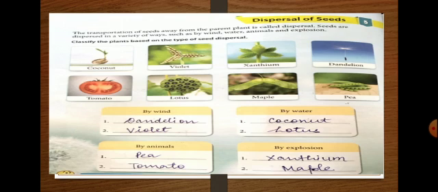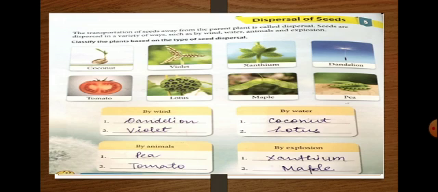So pictures are given here. You have to classify the plants' names according to their types of seed dispersal. Okay. 8 pictures are given, and below that options are given, means whose dispersal is by wind, by water, by animal, and by explosion. You have to identify and name them.